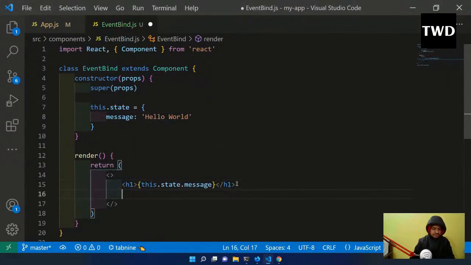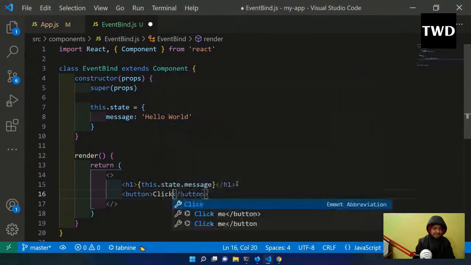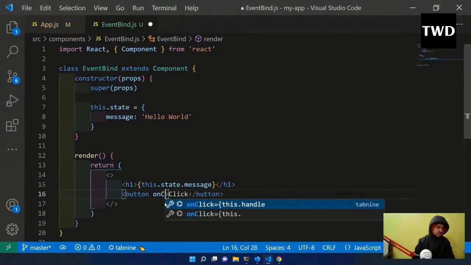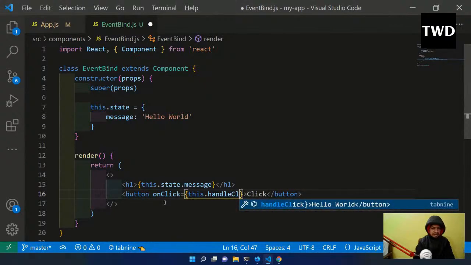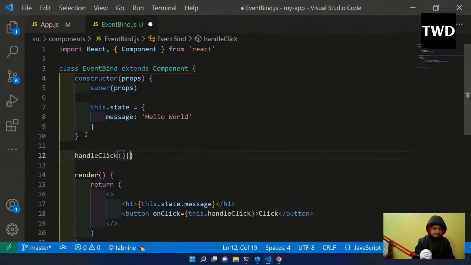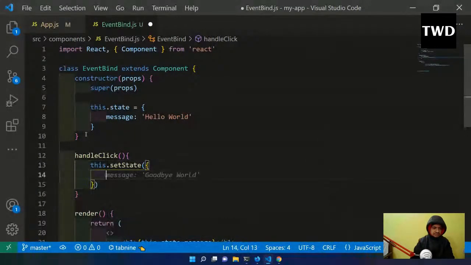and there will be a button, of course, and we will face the issue with the button. As you all know, the button is there, and it will be onClick equal to this dot handleClick. Handle click I will have, and then I will have this handleClick here, this dot setState, and message is hello JavaScript, because this problem is caused by JavaScript.